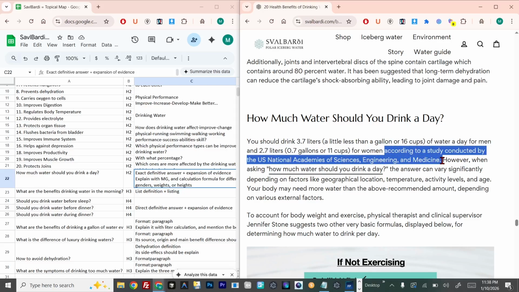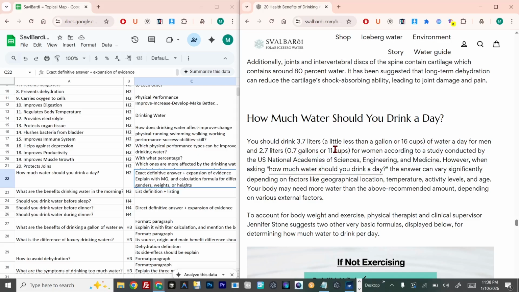Don't give the research at the start. And here we did not answer with a yes or no because there is no direct answer. We give one for a man and one for a woman because it depends on different factors. For example, if a user reads the answer and finds this type of more information, they search one query, and after that they search different queries like how much should you drink water a day for men and for women. So that's why the search engine chooses the diverse answer.